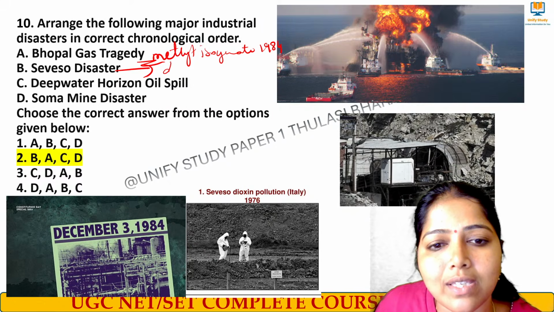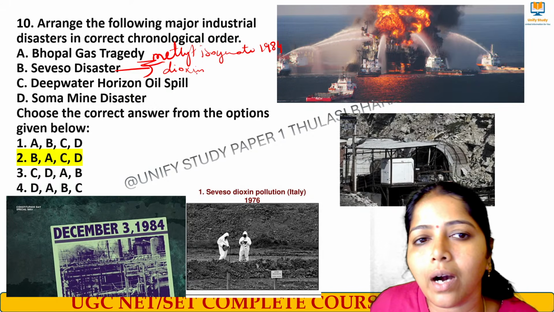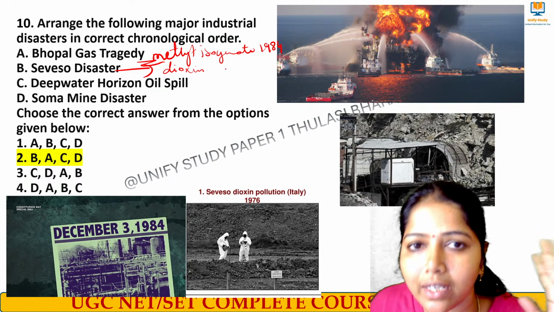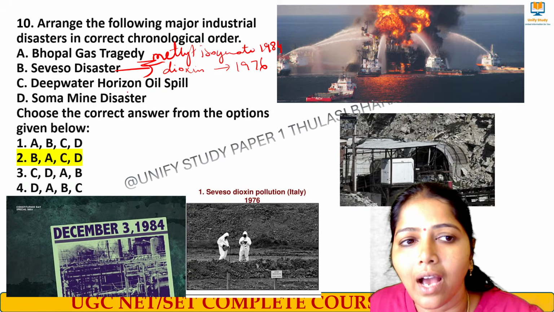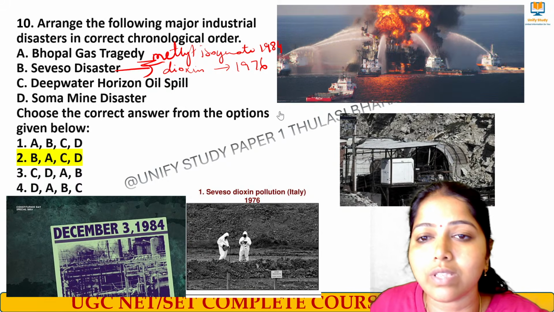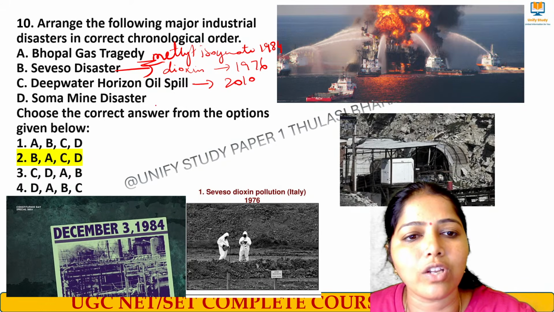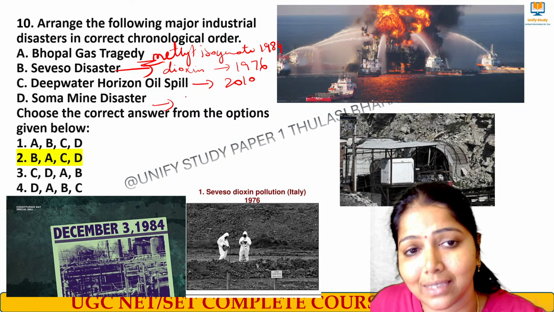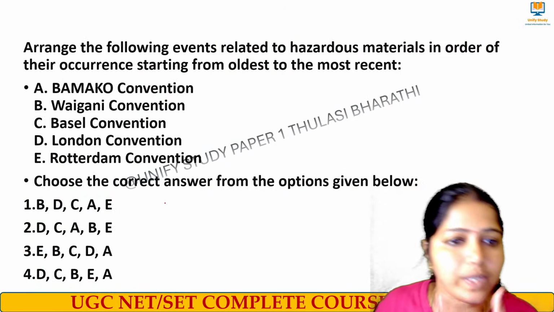What happened is dioxin, which is nothing but a persistent organic pollutant. Okay, dioxins, furans and all. So dioxin leakage is the reason for this Seveso disaster held in Italy, and the year it happened is 1976. And then we had the Deepwater Horizon oil spill, held in the year 2010. And then we had the Soma mine disaster, held in the year 2014. It is a mine accident. 2014.